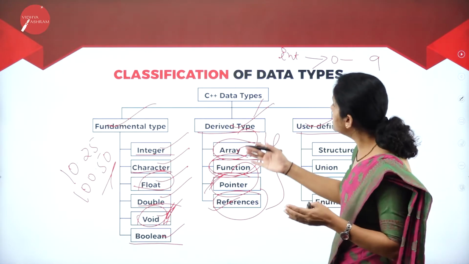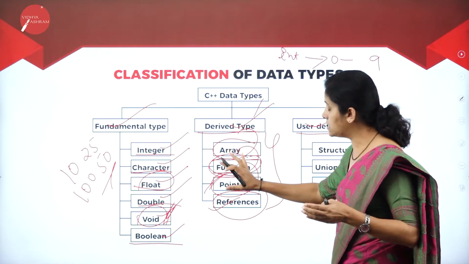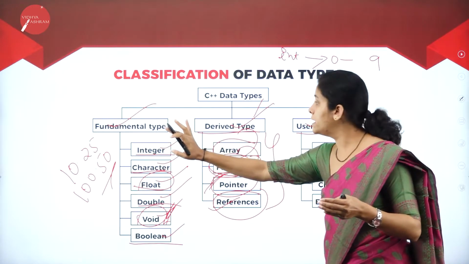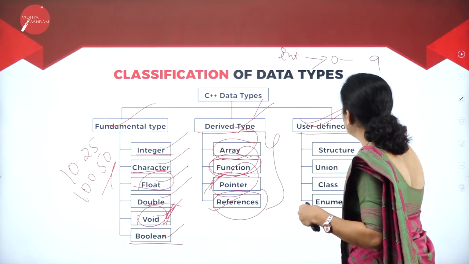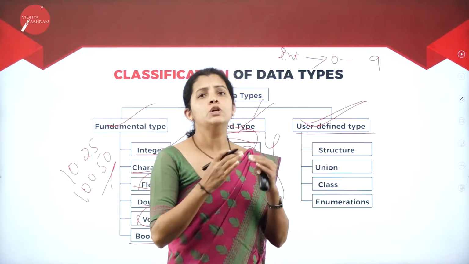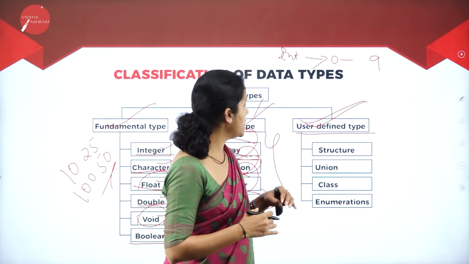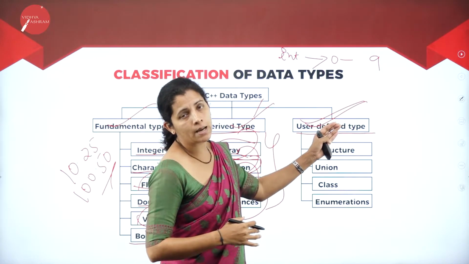But at present, what are derived data types? That means we are going to construct these data types by using fundamental data types. Then I'm going to have user defined data types. That means users can create their own data types. Then what are the different kinds of user defined data types I'm going to have?